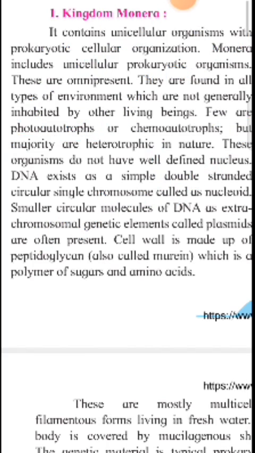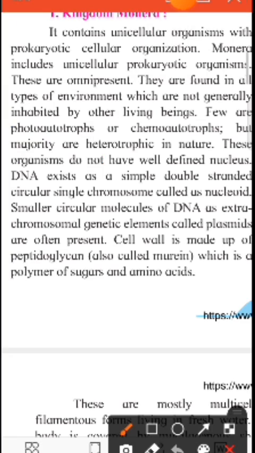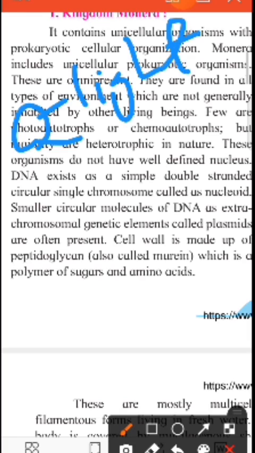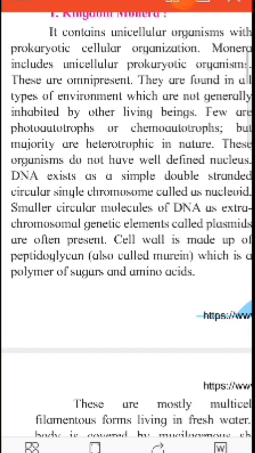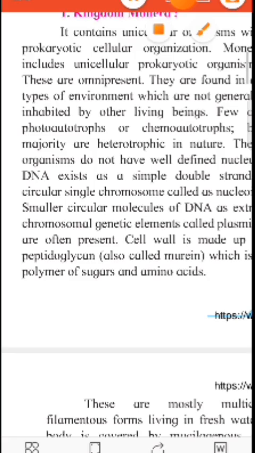What does it mean? The organism which produces its own food with the help of light is called a photoautotroph.